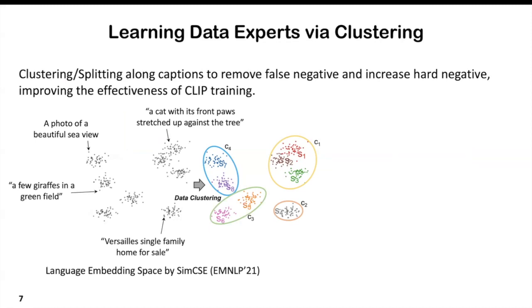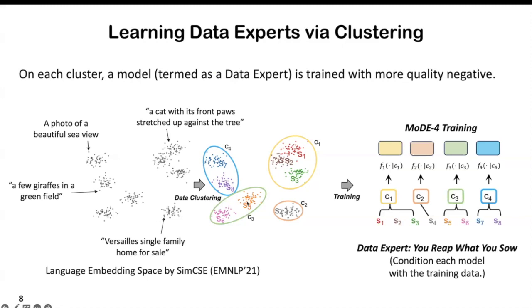We propose to separate along captions and perform k-means clustering on the language embeddings of captions and split those conflicting pairs into different clusters. Then, for each cluster, we just train a single model and explicitly align the image with a single caption. The model should also perform well on all of the tasks that require the knowledge exhibited in the corresponding training data, and thus is called a data expert.